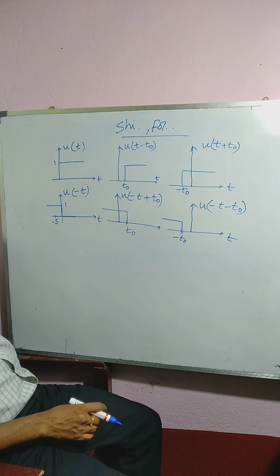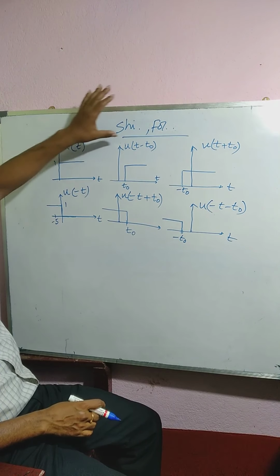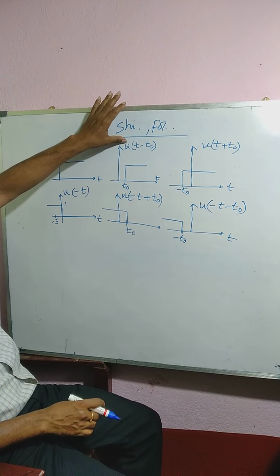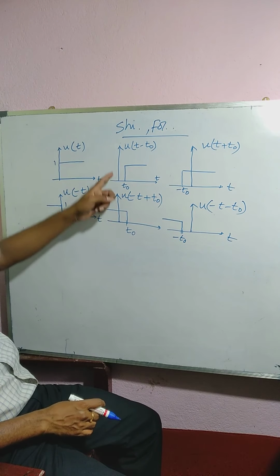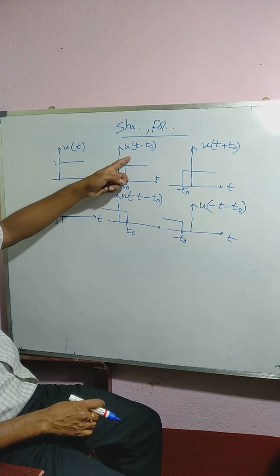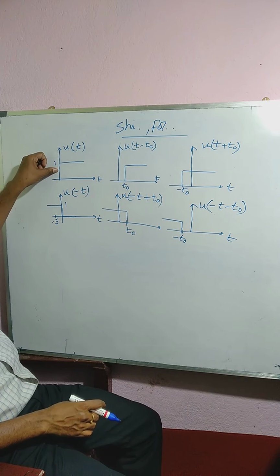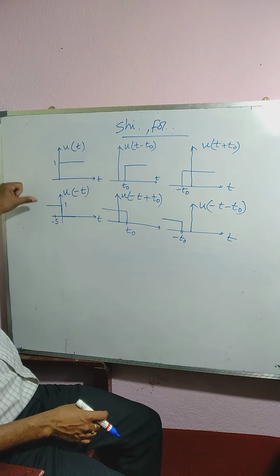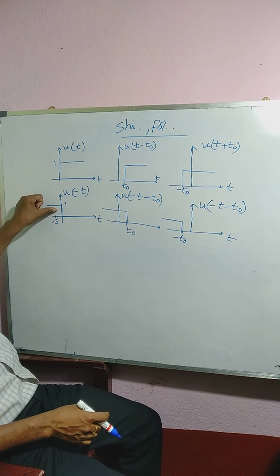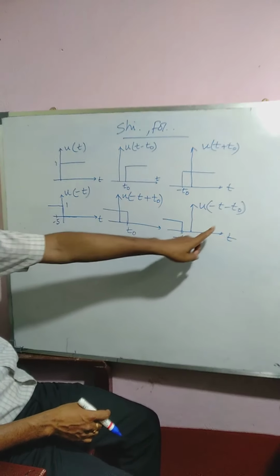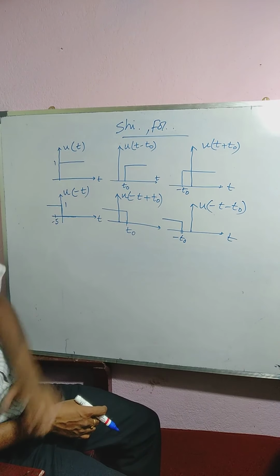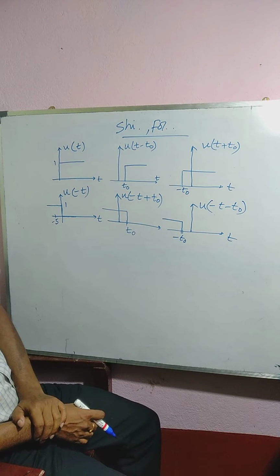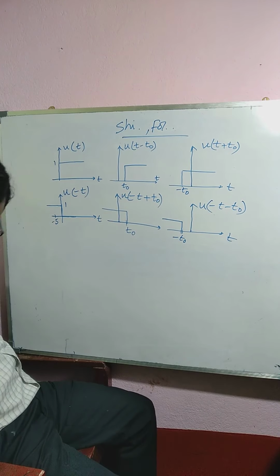So what we see, u of t minus t0: if you consider that the phenomena which is occurring at t equals 0 is now occurring at t naught, it is in delay. And for the folded signal, what is happening at the 0th instant for u of minus t naught, it has started earlier. Clear or not? See this carefully.